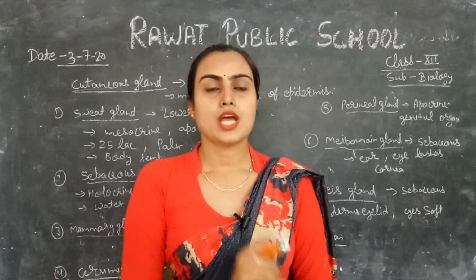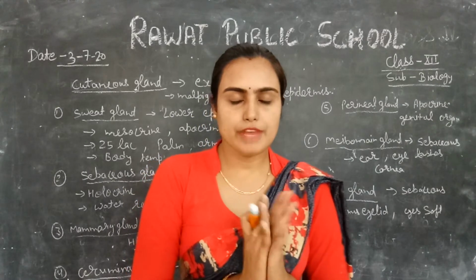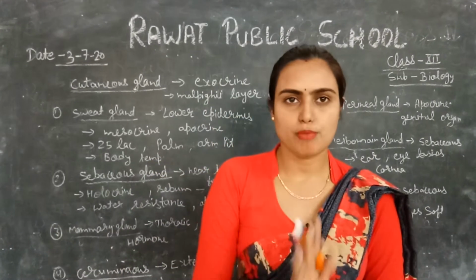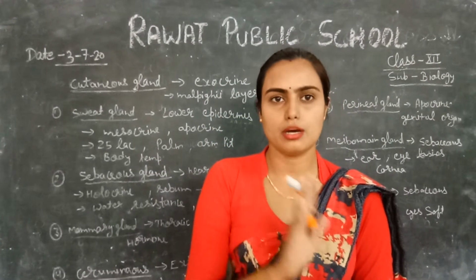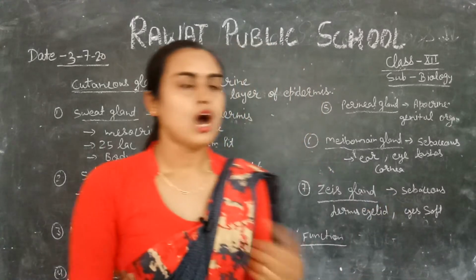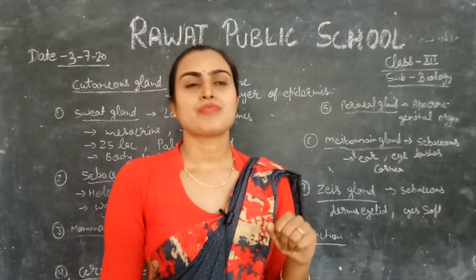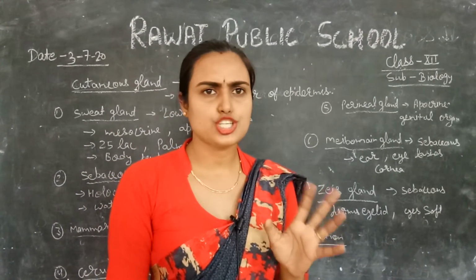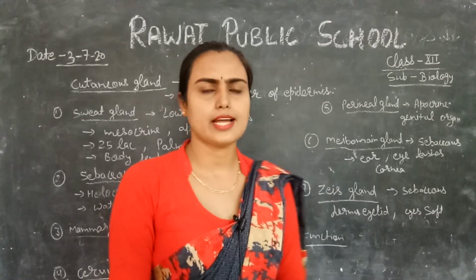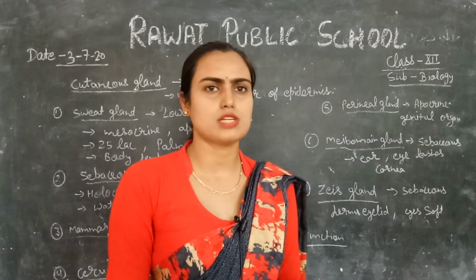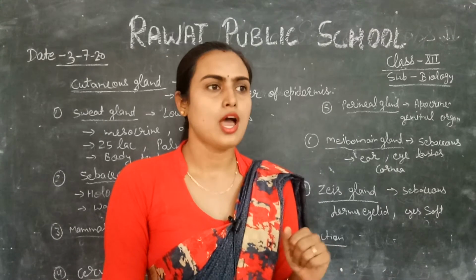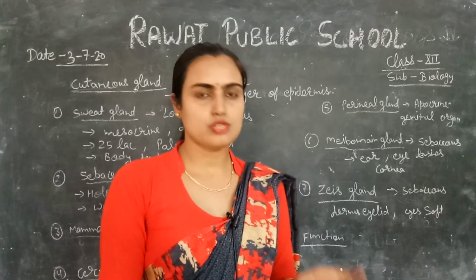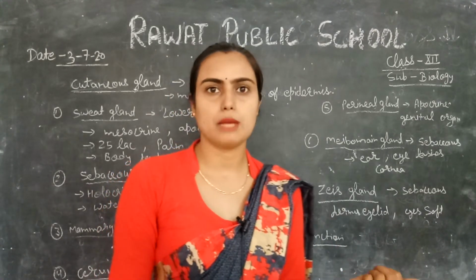A very important role is regulation of body temperature, which is regulated by the skin. So these are the functions of the skin: shape, storage, excretion, secretion, regulation, absorption. Absorption is also very important. Skin also helps in absorption.